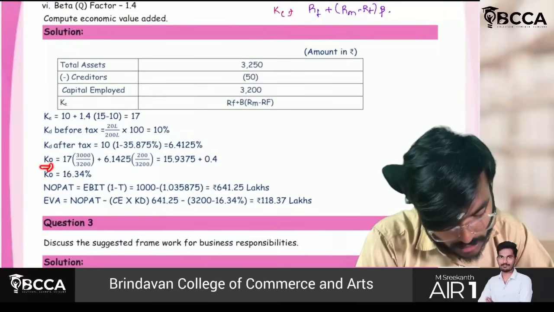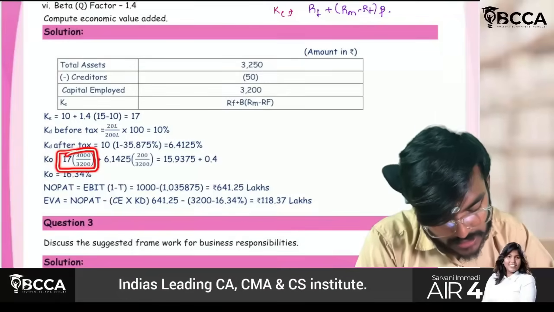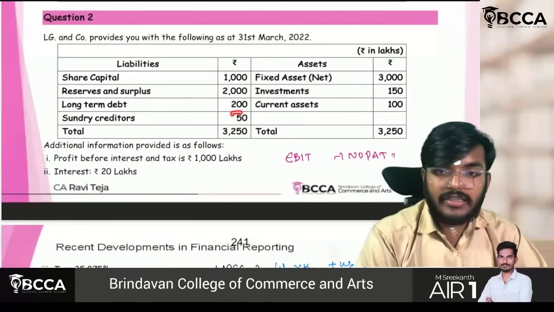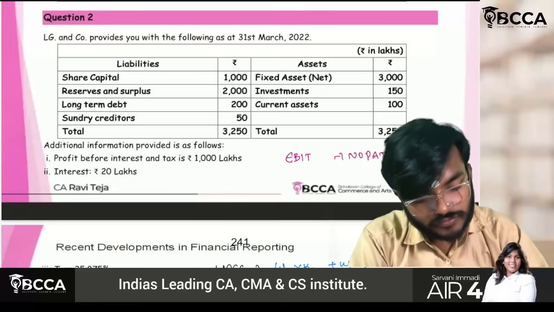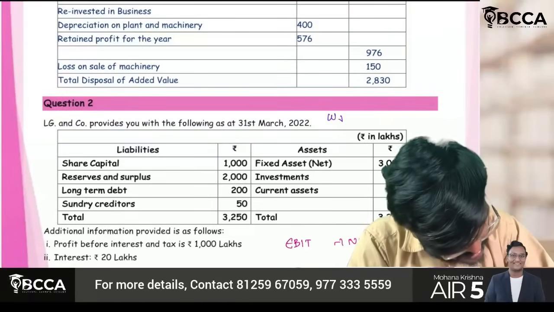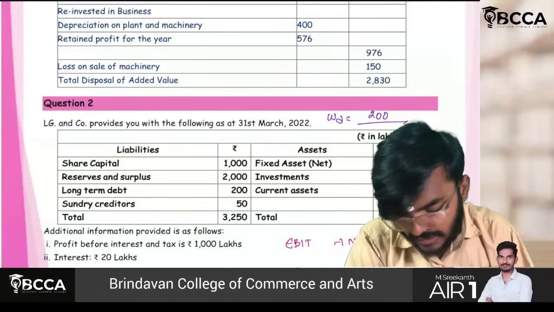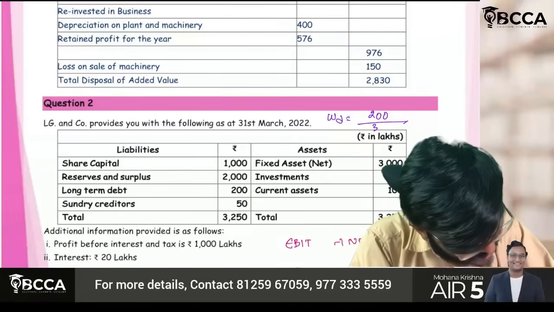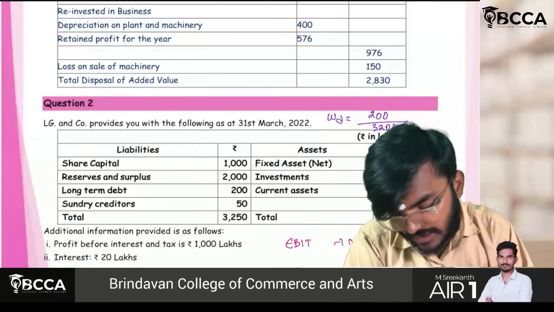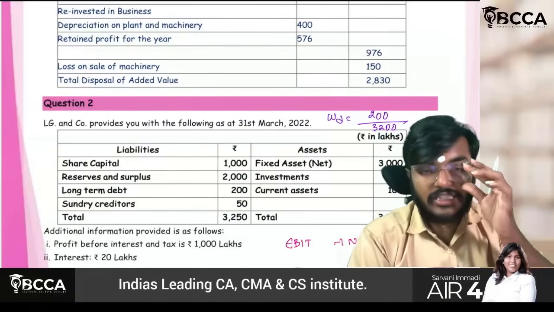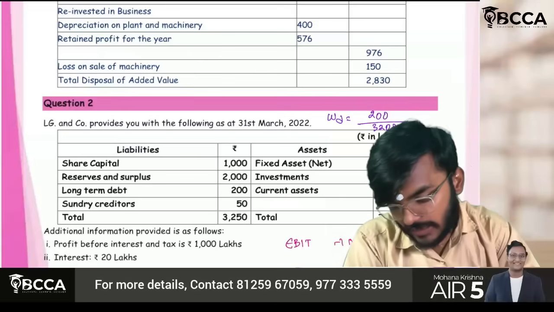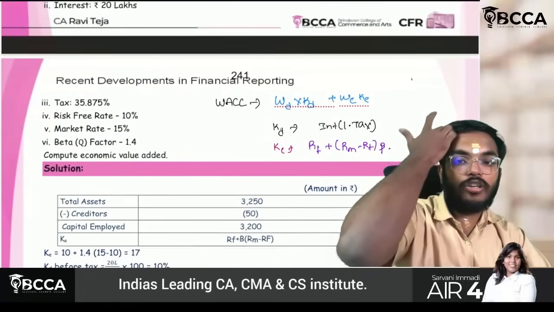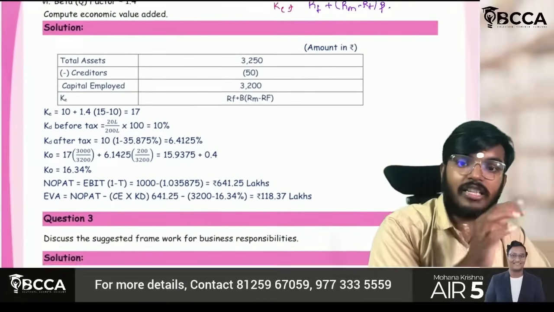Sir, K naught, so you have to do the weighted average. See, 3000 is the total of these three items, out of which 200 is the debt. So WD is nothing but 200 divided by 200 plus 2000 plus 1000, so 3200 I will get, which means 200 by 3200, 6.25%, is my debt. The balance amount, 3000 by 3200, is the equity portion, and that should be multiplied by the respective costs. Then you will get the weighted average cost of capital, which is K naught.